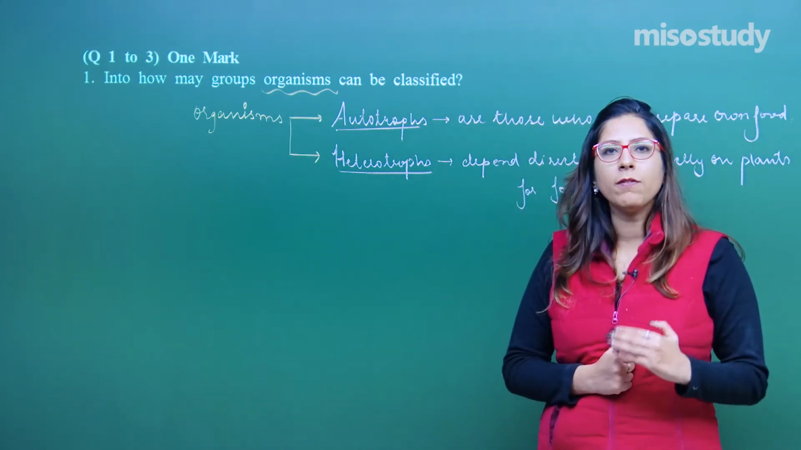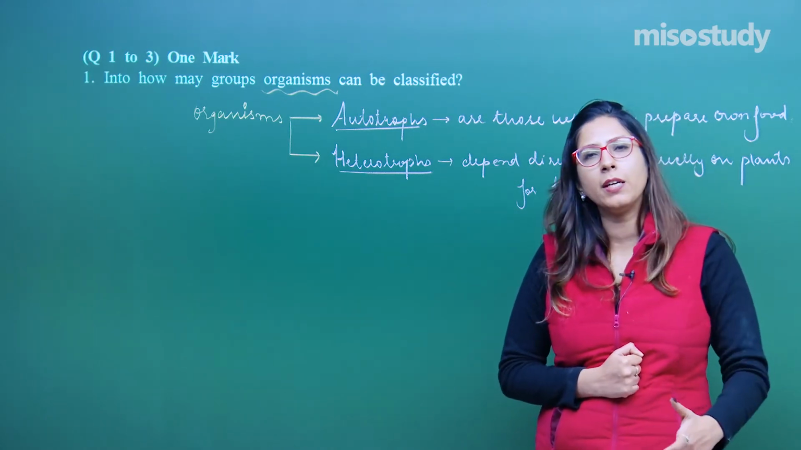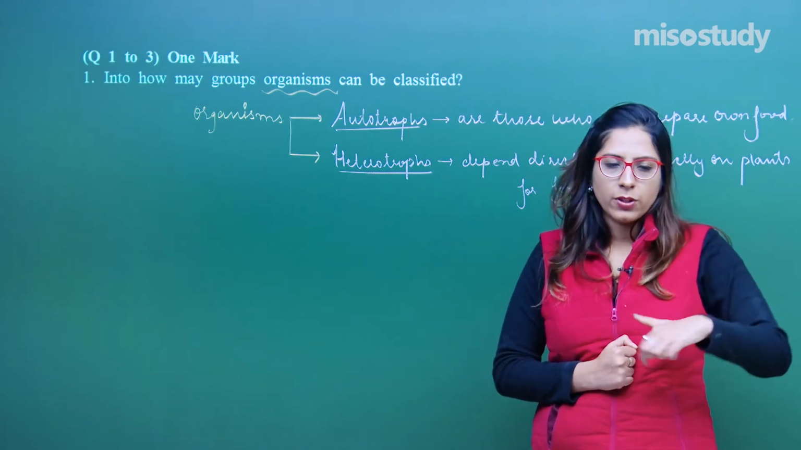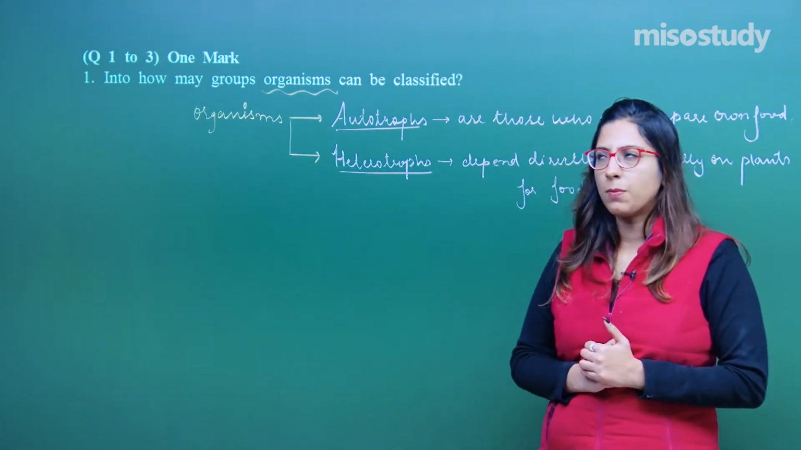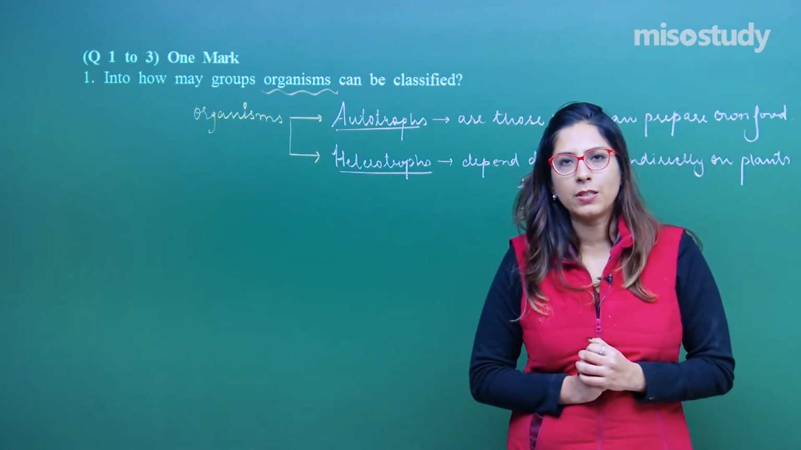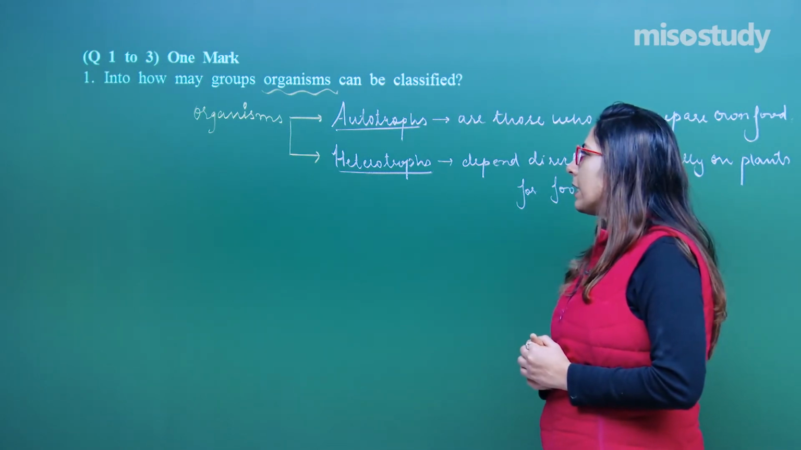For example, carnivores like a lion depend upon deer for food, and deer directly depend upon plants for food. So this is an indirect kind of relationship. So for the first question, organisms are classified into 2 groups. This is what you have to answer: the first is autotrophs and the second is heterotrophs.